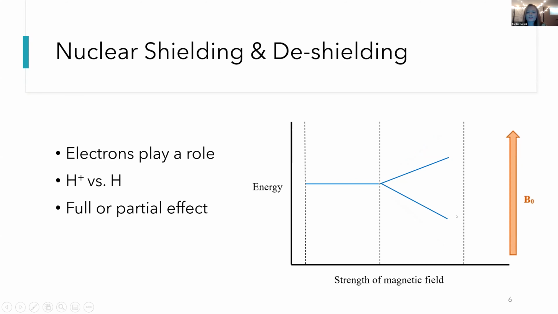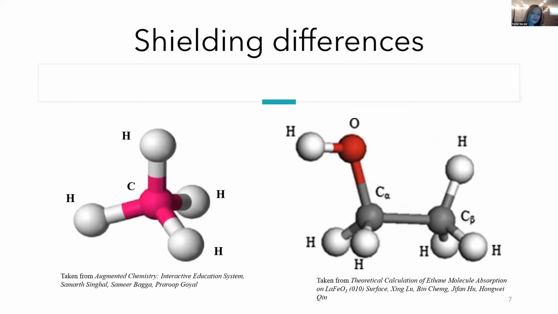And so what this does is, if we have a different energy difference between these two situations, they are going to require two different frequencies to induce resonance. And so our alpha state will require a different amount of energy or a different frequency to get it to jump to the beta state. And so we have different frequencies, and that's part of why we get some different peaks in some different electronic environments. And this is most likely better illustrated if we actually look at some molecules.